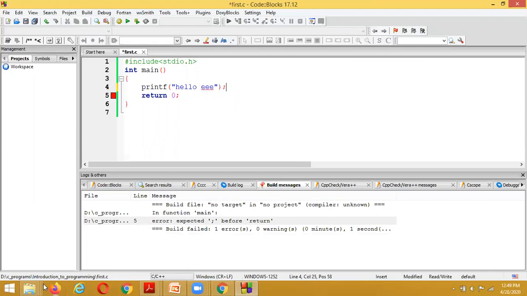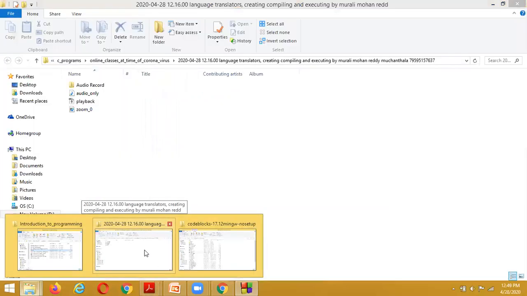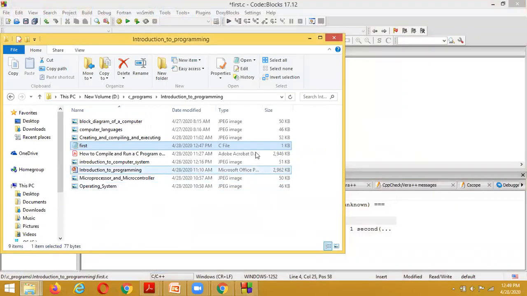And here I have successfully compiled. I have compiled, but one error has arisen. When an error arises, no file is generated. Currently, no file has been generated.